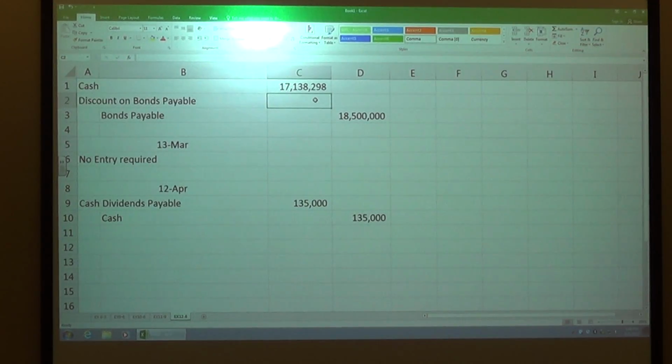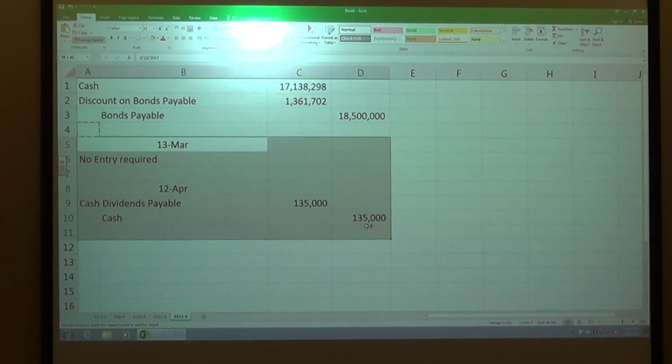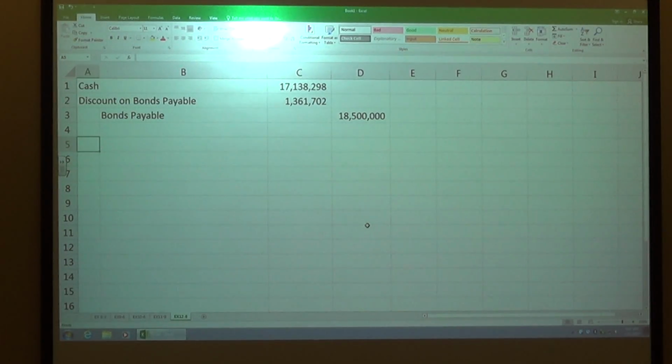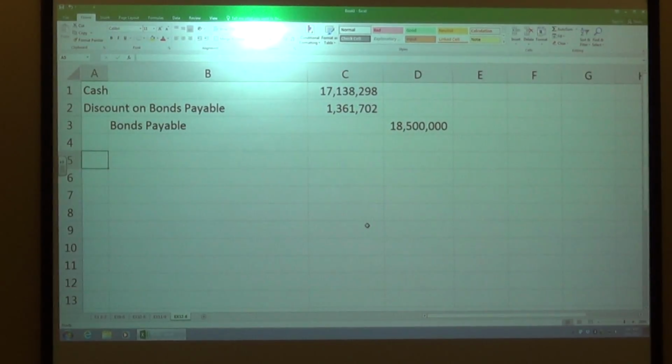And that discount is the difference between these two here. So questions there at all?